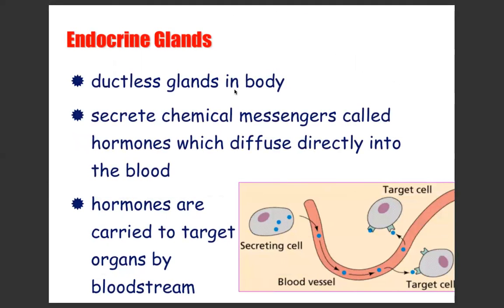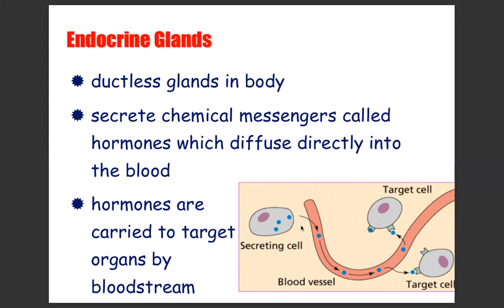Okay, ini teacher masukkan. Endocrine glands, ductless glands in the body, secrete chemical messengers, which are the hormones, which diffuse directly into the blood. So let's say these are the cells in the endocrine gland. So this cell will secrete hormone, so the blue color here, and the hormone will be diffused directly or transported directly to the target cell via blood vessel. So dia tak perlukan satu salur khas.